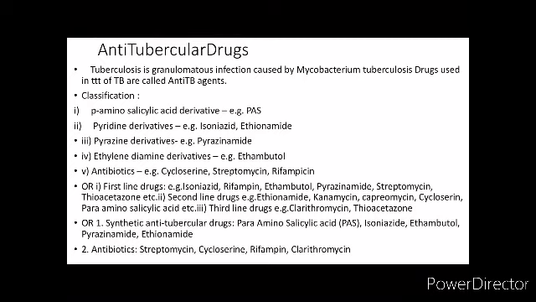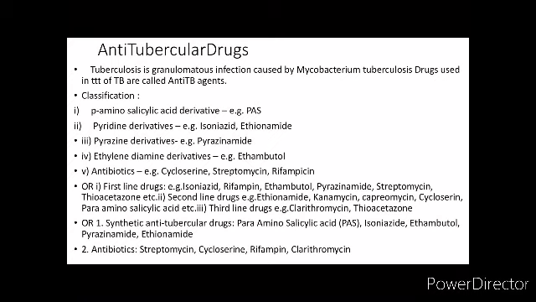There is another classification, where the important drugs we put into first line drugs, and then you have second line, third line drugs, like that. The first line drugs, or primary treatment, are isoniazid, rifampicin, ethambutol, pyrazinamide, streptomycin, thiacetazone. Second line drugs are ethionamide, kanamycin, cycloserine, PAS. And third line drugs are clarithromycin, thiacetazone.